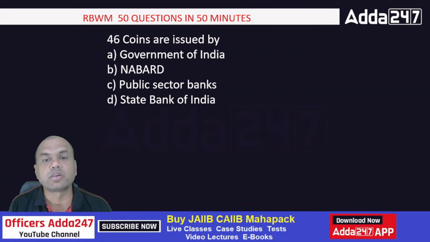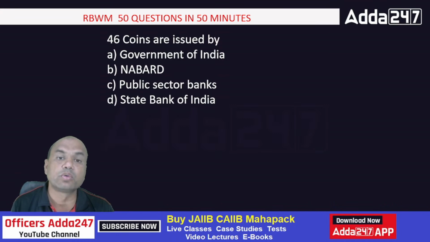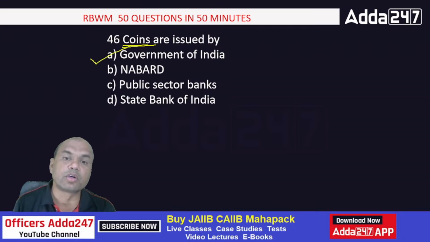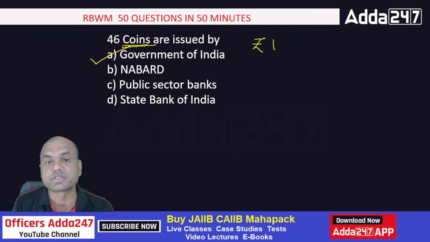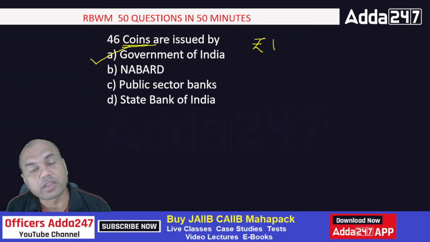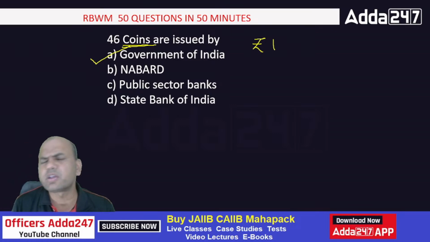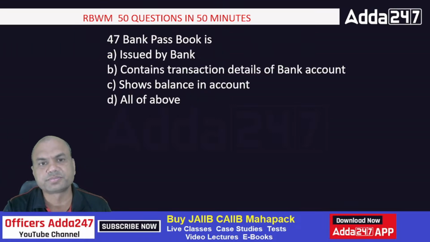Coins are issued by Government of India, NABARD, public sector banks, State Bank of India. So who issues the coins? Coins are issued by, just now I told you, Government of India, right? So Government of India issues coins and Rupee 1 note. Rupee 1 note is also issued by Government of India. Even 10 rupee coin is issued by Government of India. 20 rupees coin issued by Government of India. Any coin issued by Government of India.